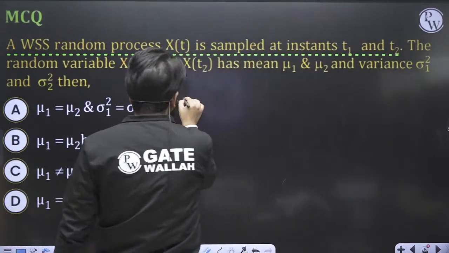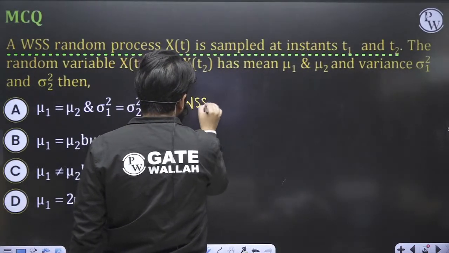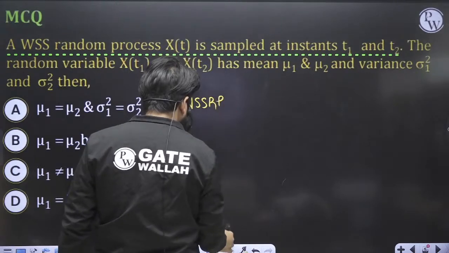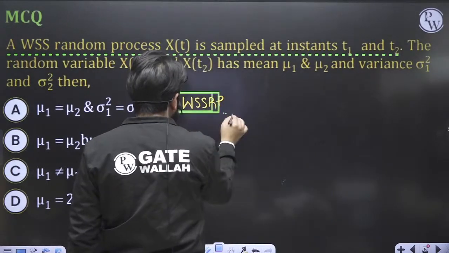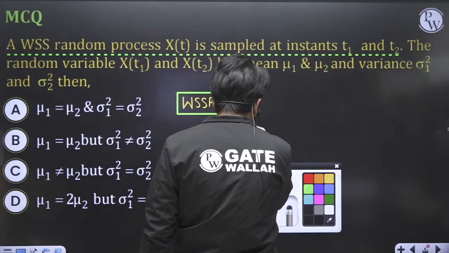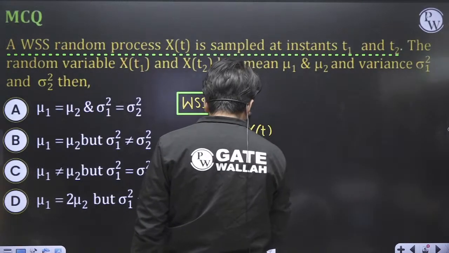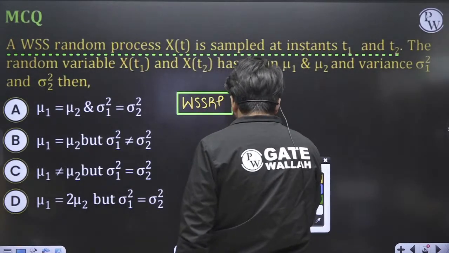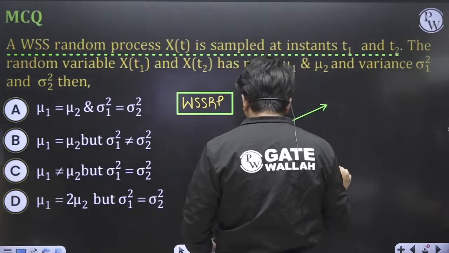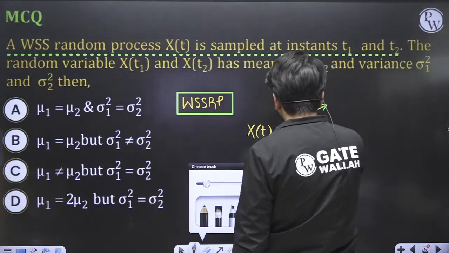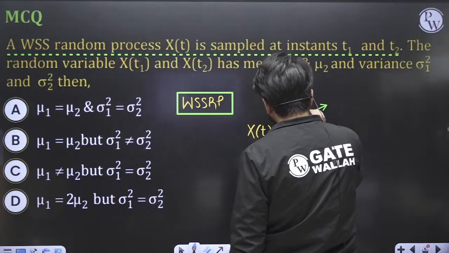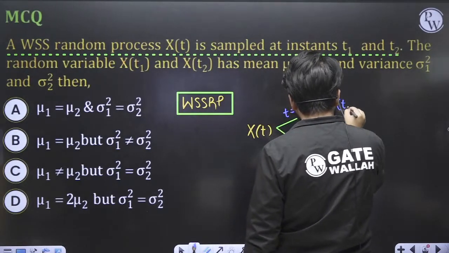You know that in case of a wide sense stationary random process, suppose you have a random process x of t, and if it is sampled at t equal to t1, this becomes x of t1.